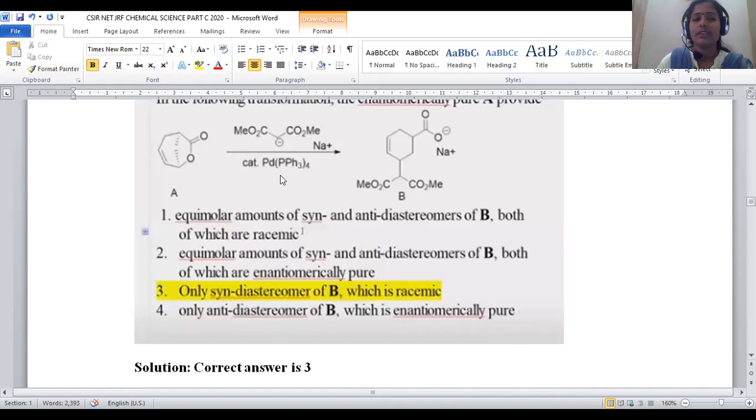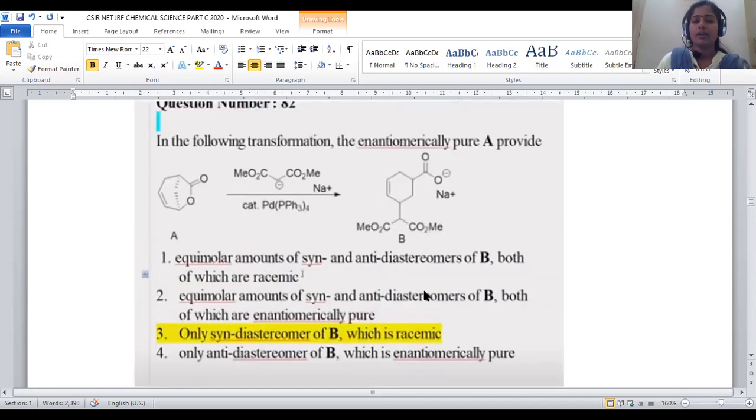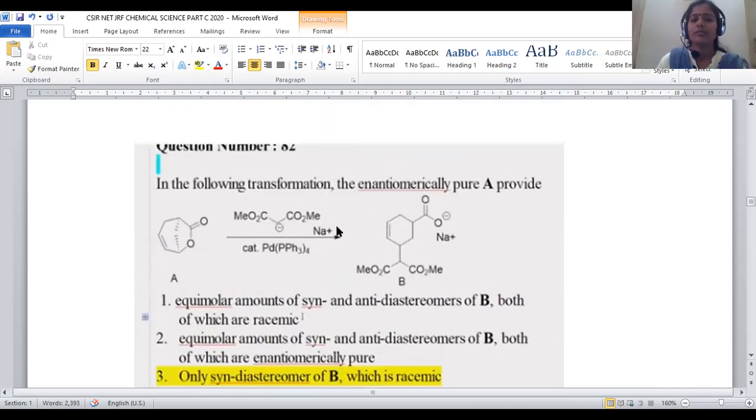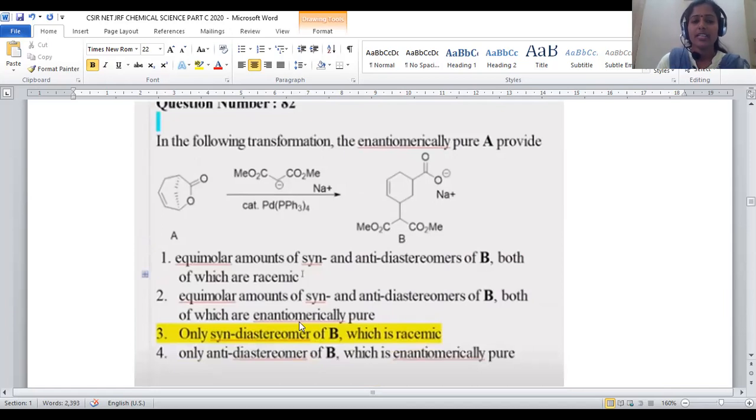Then let us see what are the options given which are relevant to this question. Only the syn diastereomer of B, and which is racemic in nature. Why is it called the syn diastereomer? Because the already existing palladium is hindering the position from the back end. The only provision is that whatever position is there with respect to the ester, the same stereochemistry will be obtained for this one. Then how can we say it is the racemic mixture? Because of the planarity of the formed intermediate, the nucleophile is attaching from front and back in both directions. So for question number 82, option number 3 will be the right answer.